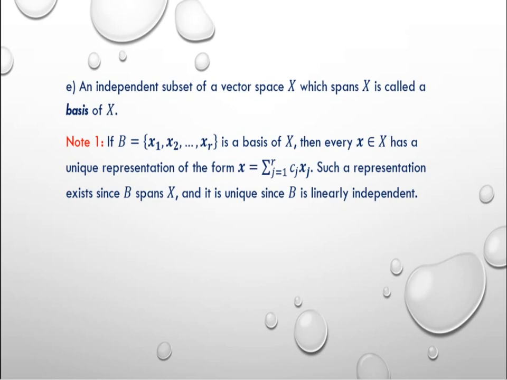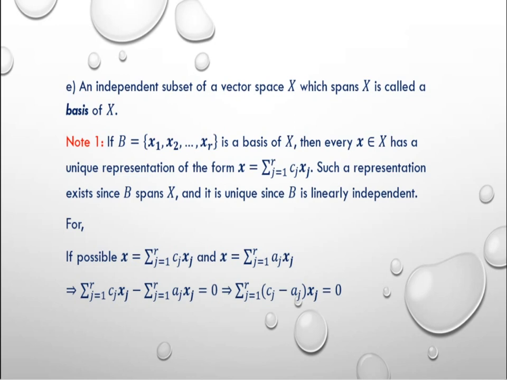Such a representation exists since B spans X. That is, every element of X can be expressed as a combination of members of B, and it is unique since B is linearly independent. For if possible, vector x equal to summation j equal to 1 to r cj times xj and vector x equal to summation j equal to 1 to r aj times vector xj, which implies summation j equal to 1 to r cj times vector xj minus summation j equal to 1 to r aj times vector xj equal to 0.